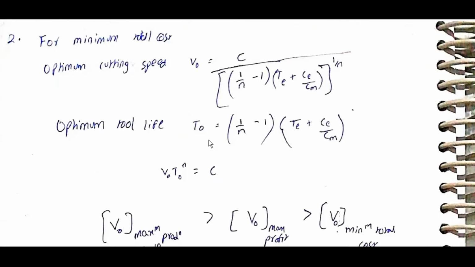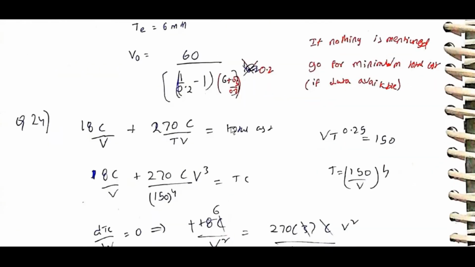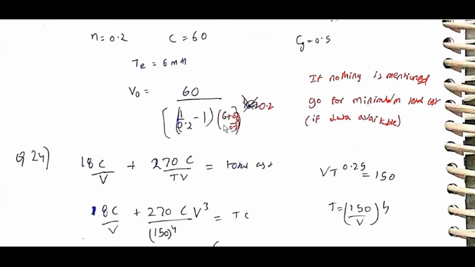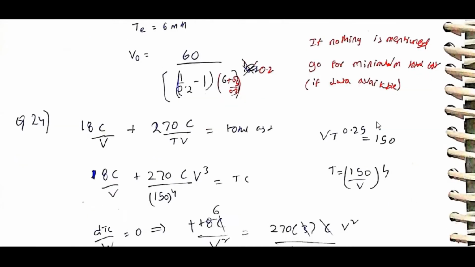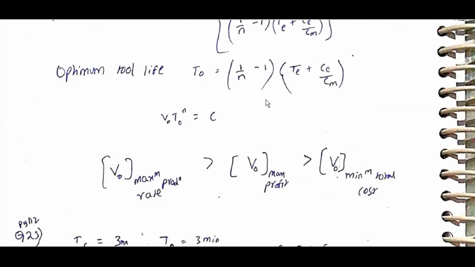Optimum tool life TO is equal to (1/n minus 1) into (TE plus CE by CM). V TO power n is equal to C. VO for maximum production rate is greater than VO for maximum profit, which is greater than VO for minimum total cost. If nothing is mentioned, then go for minimum total cost: (1/n minus 1) into (TE plus CE by CM).